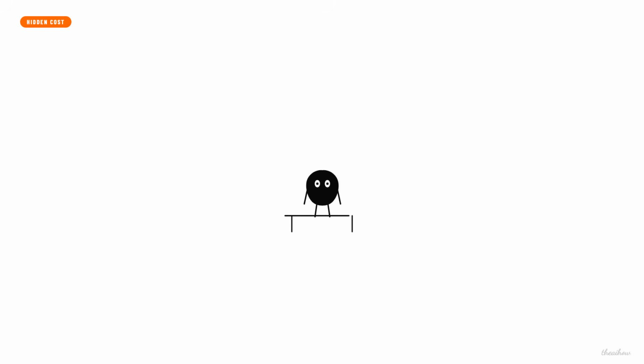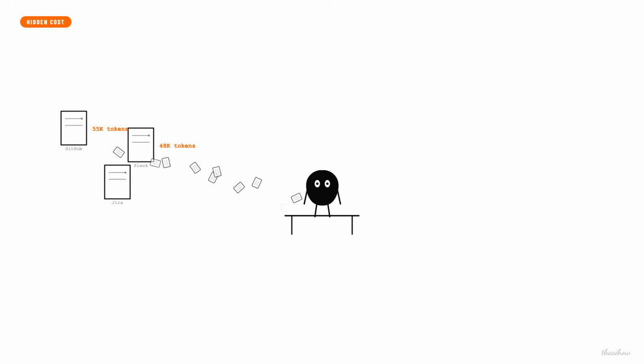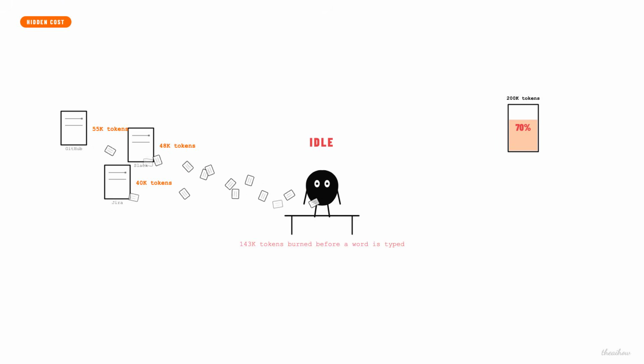Now the thing nobody tells you. MCP has a hidden tax, schema bloat. Every server you connect dumps its full tool list into your context window at startup. GitHub's MCP server alone is 55,000 tokens. Connect 3 servers and you've burned 143,000 tokens before your agent typed a single word. On a 200,000 token model, 70% gone on idle. The fix is selective tool disclosure. Only expose the tools relevant to the current task. Don't wire up everything. Wire up what the agent actually needs right now.